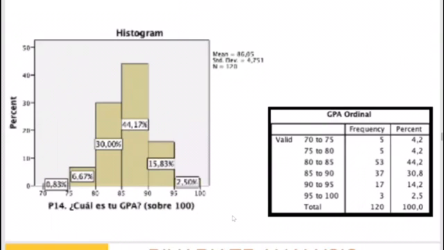In question number 14, we asked for the GPAs of each student, and we classified them in intervals of 5. Most of the students have their GPA between 85 to 90. And in second place, there are students with a GPA of 80 to 85.